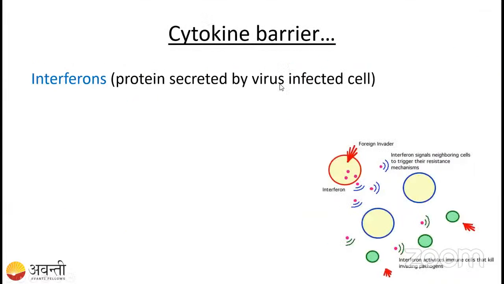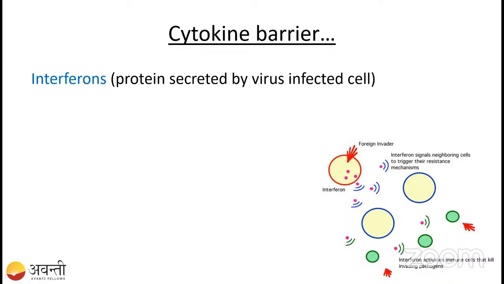Next, coming to the cytokine barriers. What are these cytokine barriers? These cytokine barriers are acting as a message. In the blood, we have the white blood cells, right? We have our immune cells. So how are these cells going to communicate? They communicate through the cytokines.